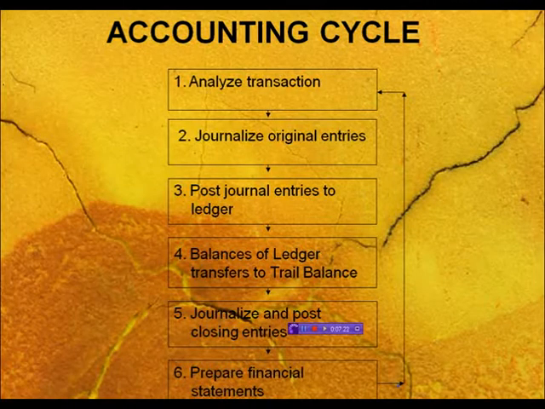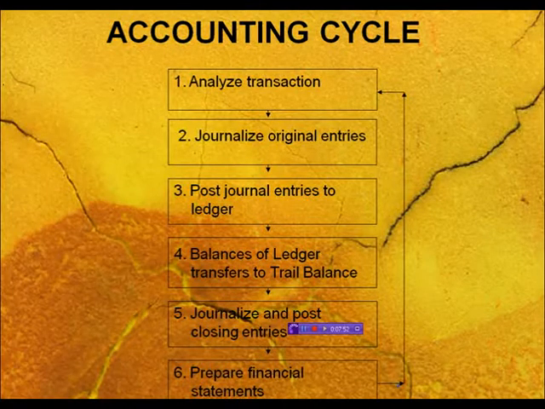First, we always analyze the transaction. Then we record it in the journal on the basis of the chronological system, known as recording. Then we transfer them to the ledger, known as posting. Then we prepare the trial balance to check the accuracy of the journal and ledger, known as summarizing. And finally, we prepare the financial statements after doing the closing entries. So this is the cycle of the accounting process.